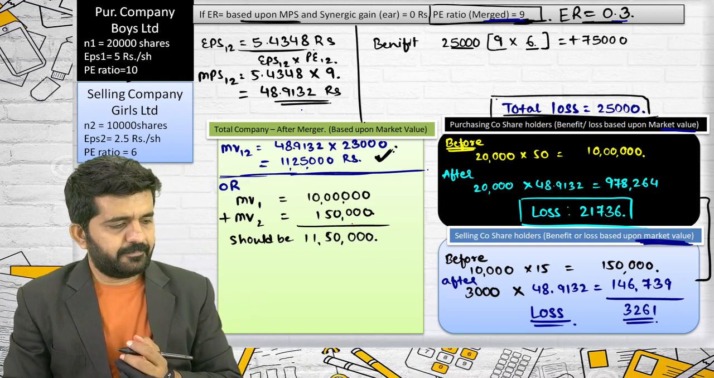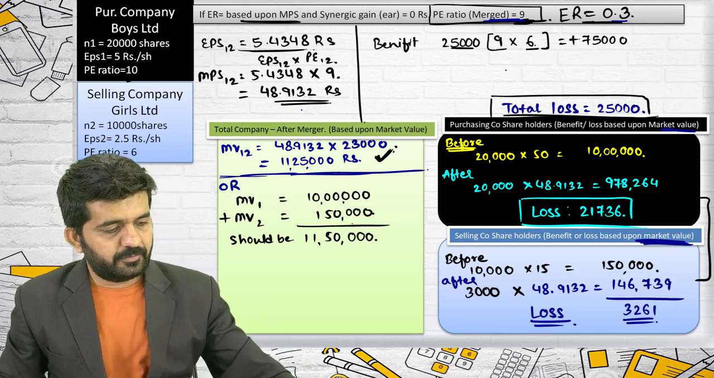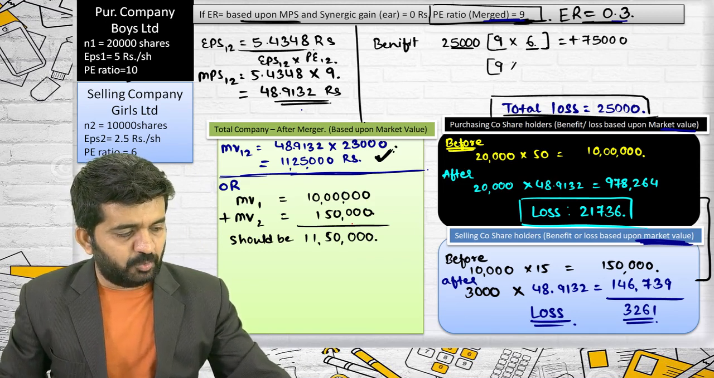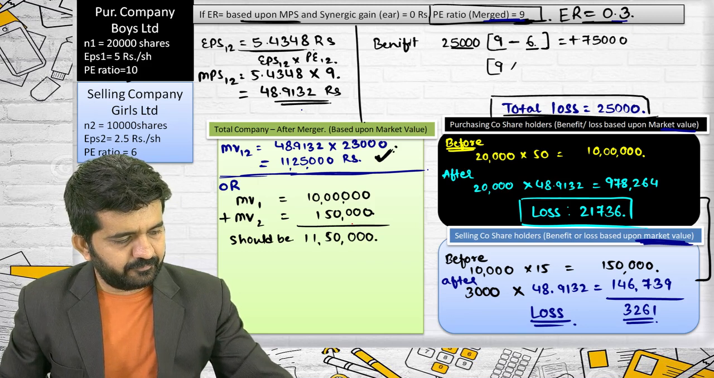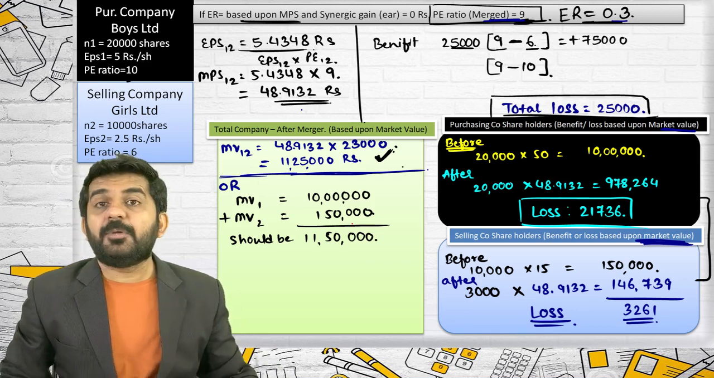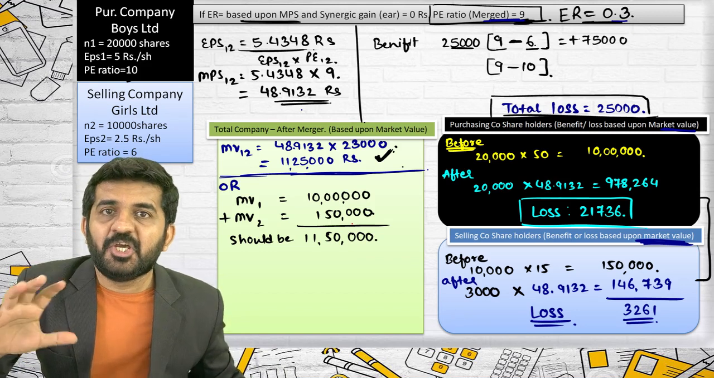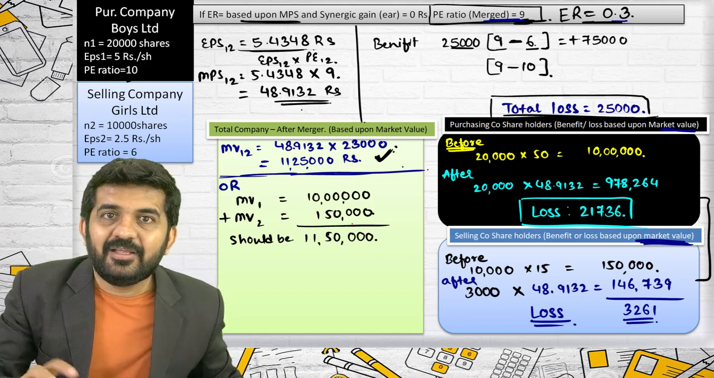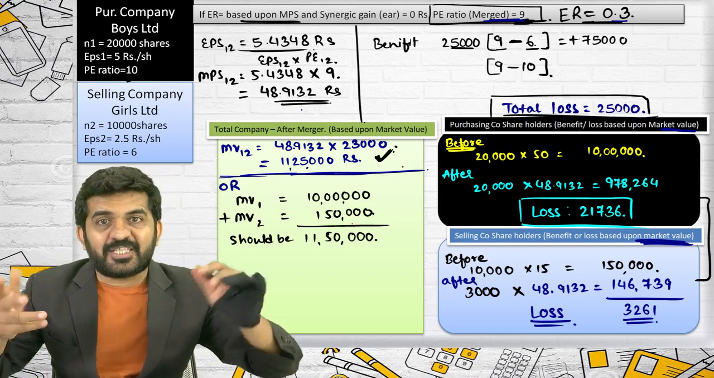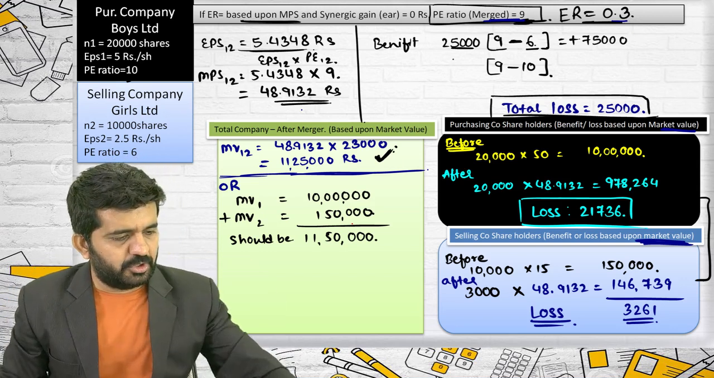Then the PE ratio of the purchasing company is going down. It is 9. It was how much? 10. See, the PE ratio of the purchasing company was already 10. Now it is becoming 9. So there will be a loss in that multiple. Yes, Stuti, go ahead.